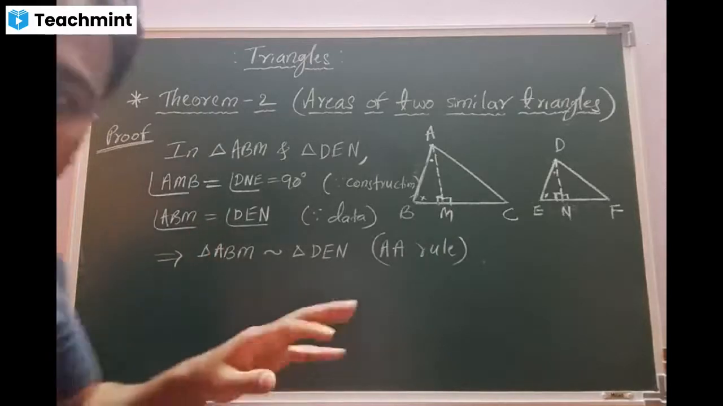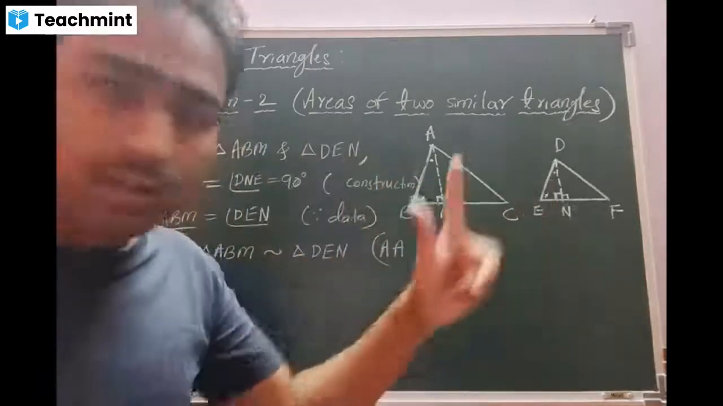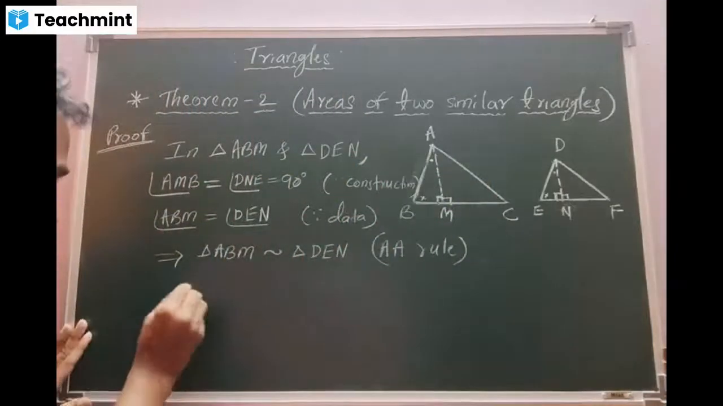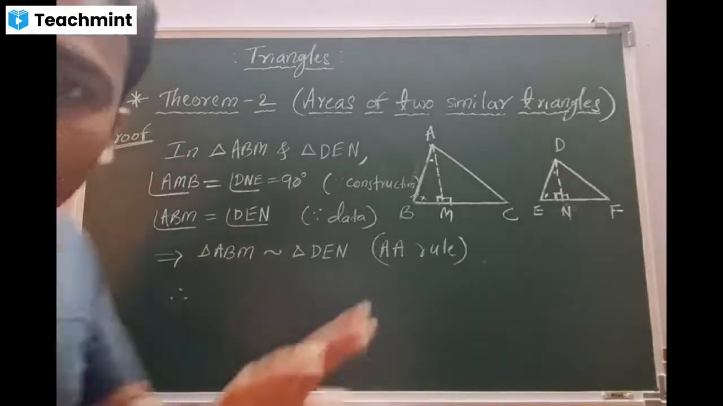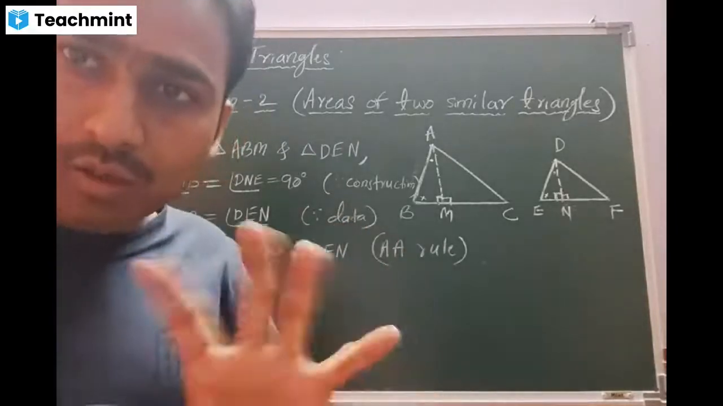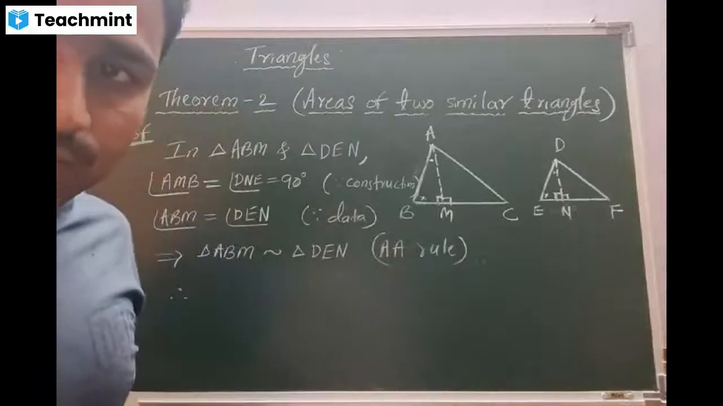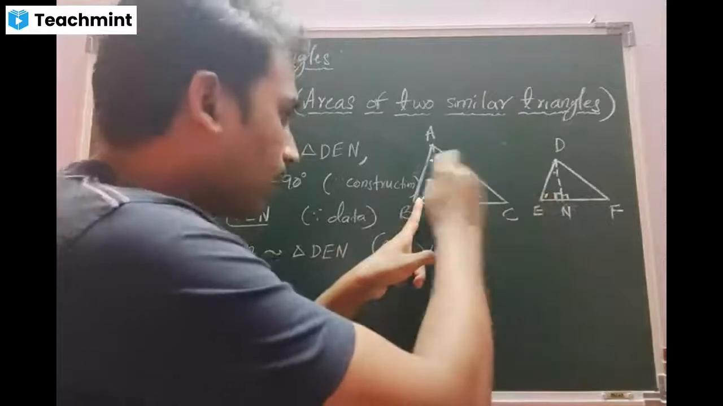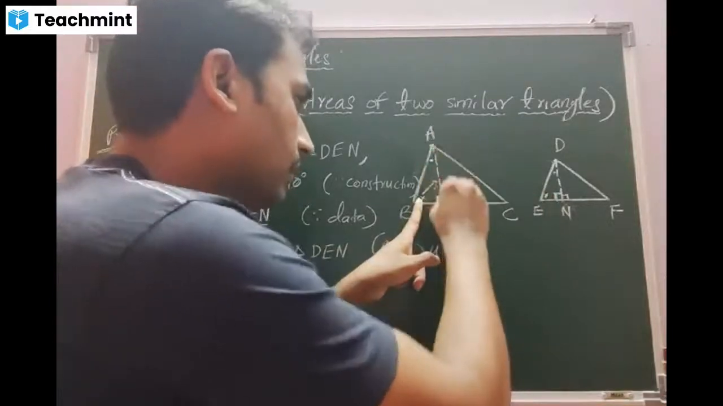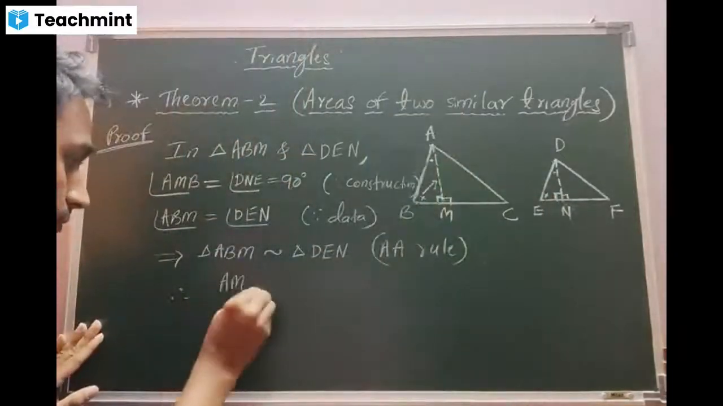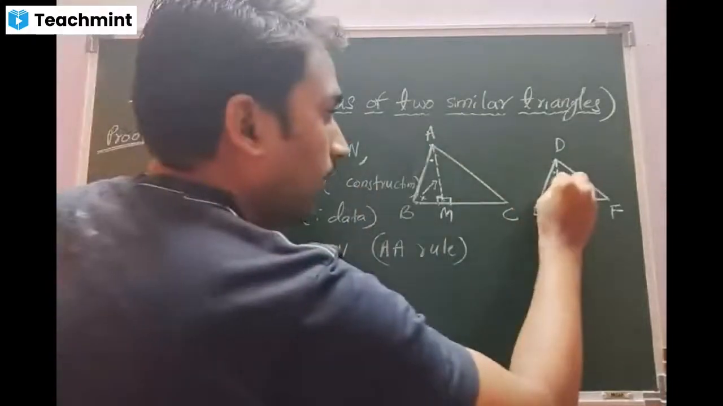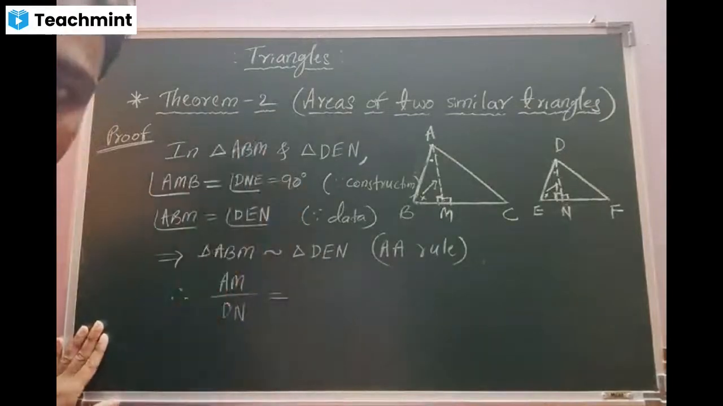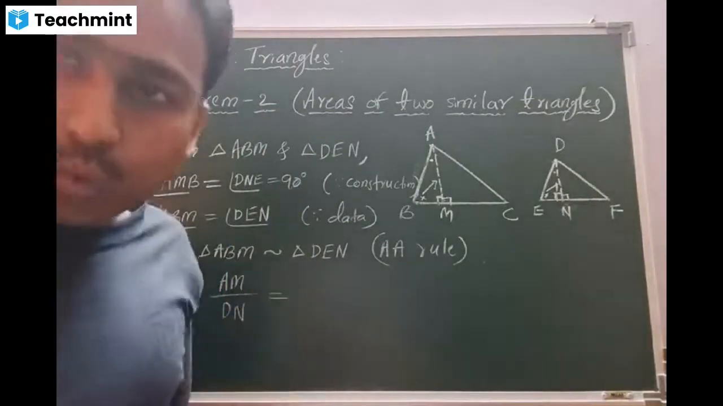Yes, sir. Yeah, beta. Once these are similar, I can write that the corresponding sides are proportional. Am I right? Yes, sir. Beta, now observe, very important. All of you, don't copy, just observe it. What am I going to do? First, I'll target angle B and angle E. What is opposite to B? AM by DN. So in simple words, perpendicular by perpendicular. Correct, beta? Yes, sir.